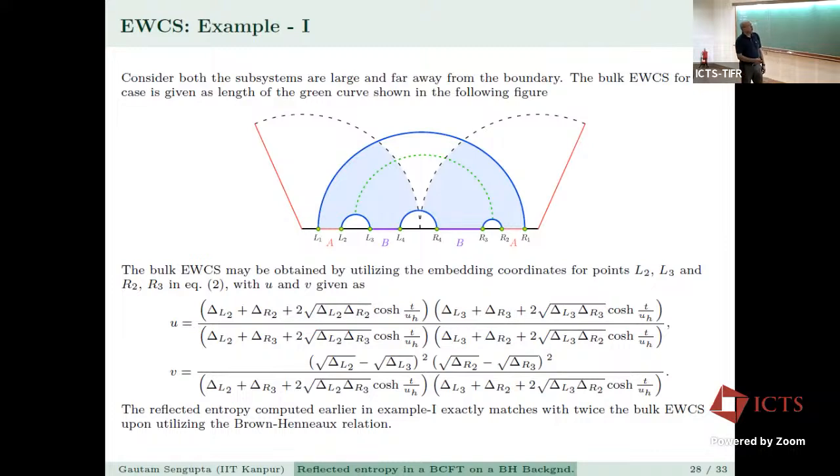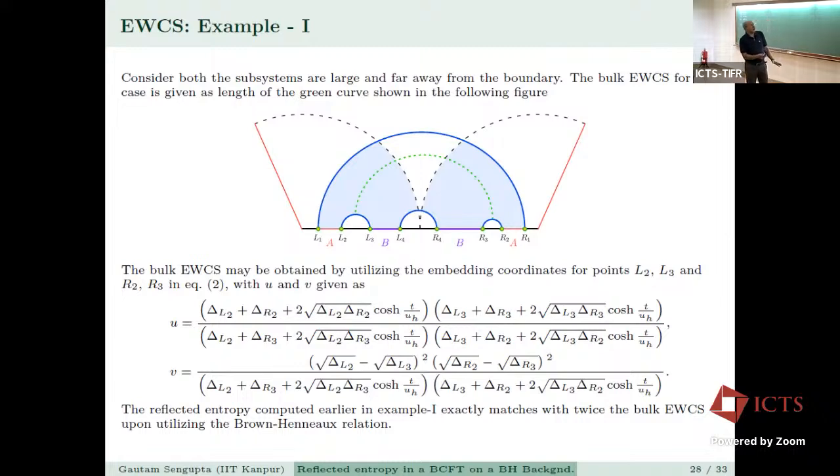The bulk EWCS can be obtained by utilizing the embedding coordinates for the points L2, L3, and R2, R3. You can see that this is landing from this RT surface to this RT surface, with U and V given as this. If you substitute all these things, the reflected entropy computed earlier in example 1 by the replica technique exactly matches twice the bulk EWCS, if you utilize the Brown-Henneaux relation.